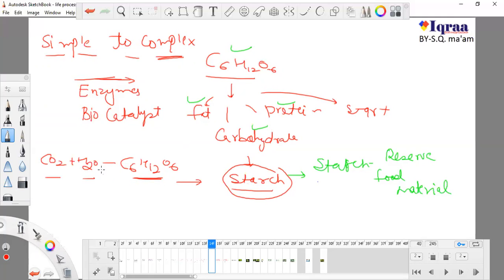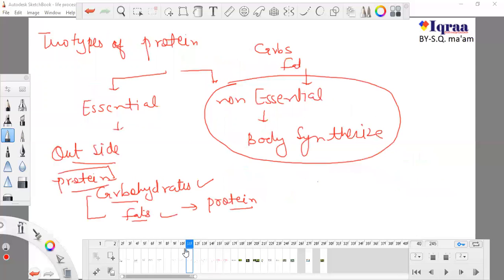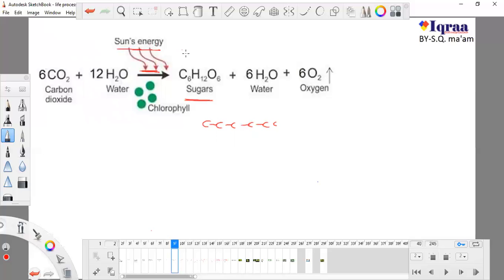So this is simple to complex, and these are the raw materials. You can also write sunlight as a raw material, because in photosynthesis sunlight is a very essential thing, and sunlight is responsible for all the conversion. Without sunlight, these simple substances cannot be converted into these complex ones. So this is simple to complex.